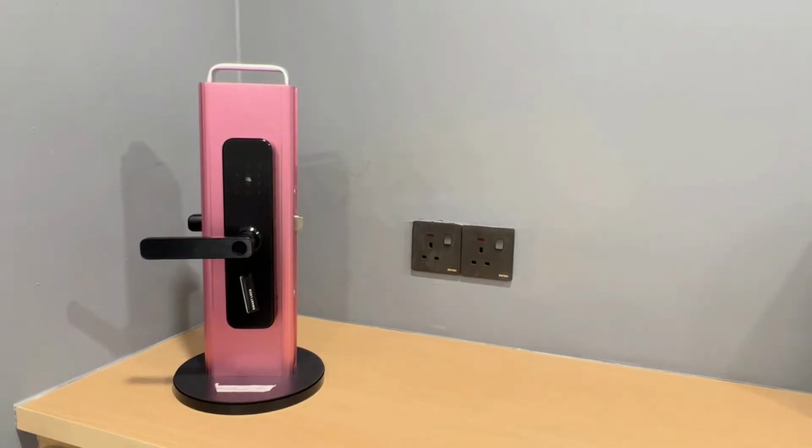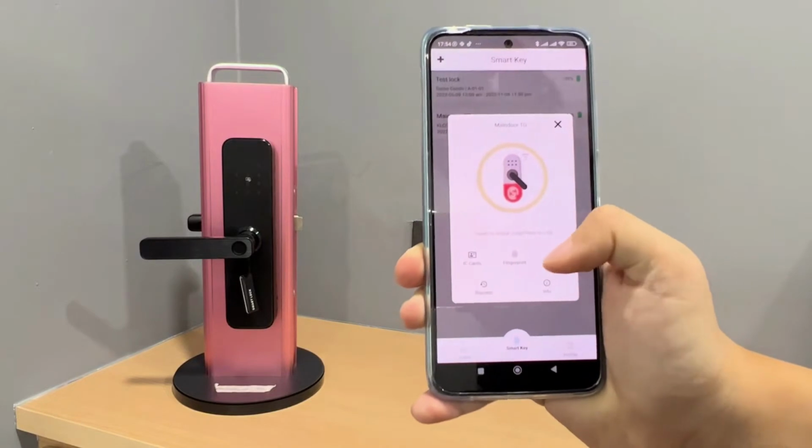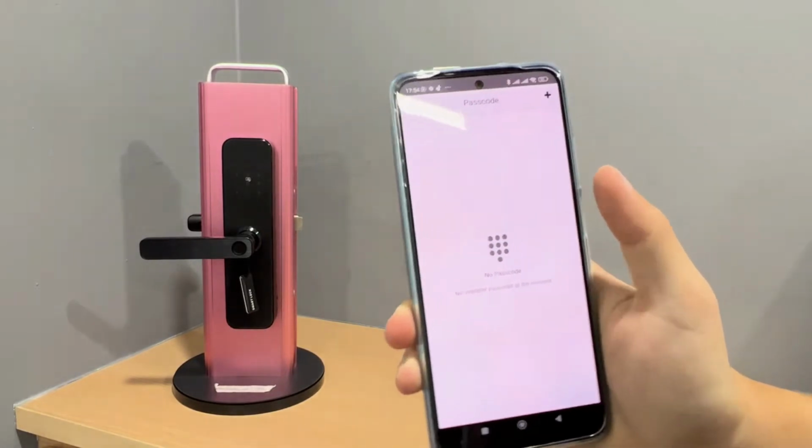Now, I'll teach you how to set up your passcode. Once again, open up your app, go into the passcode. As you can see, there are no passcodes here, just add the add button.